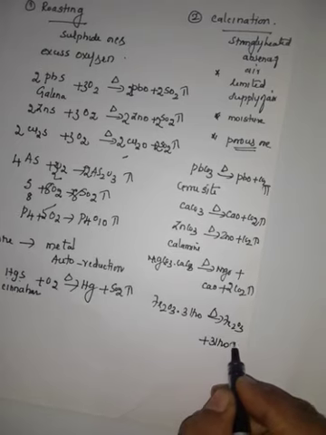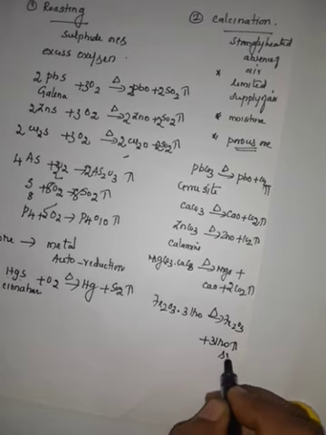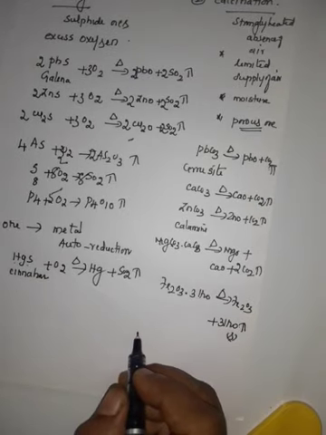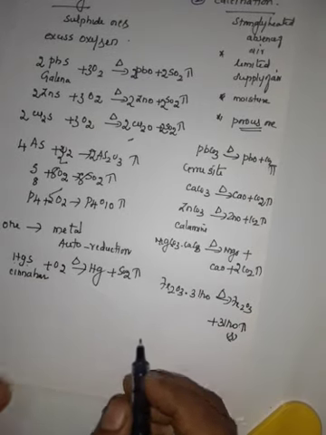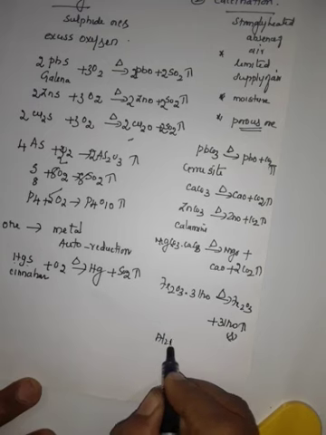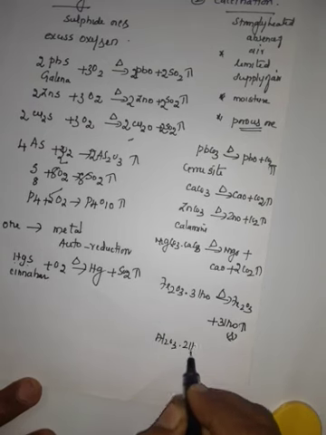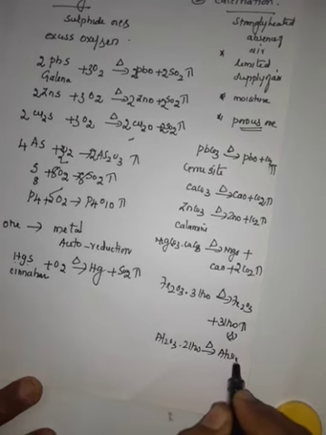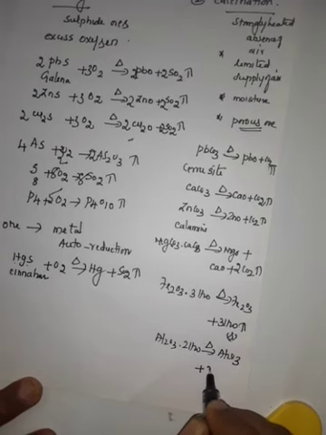This is evaporated out as water vapor. Similarly, bauxite, Al2O3·2H2O, on heating gives alumina plus 2 water molecules expelled out.